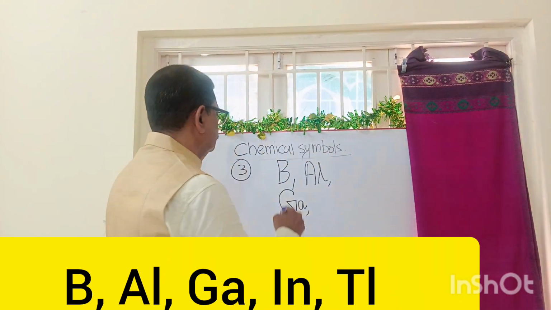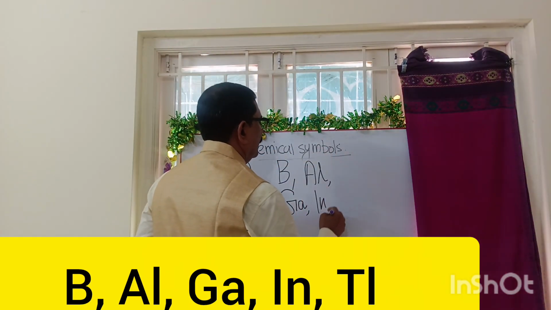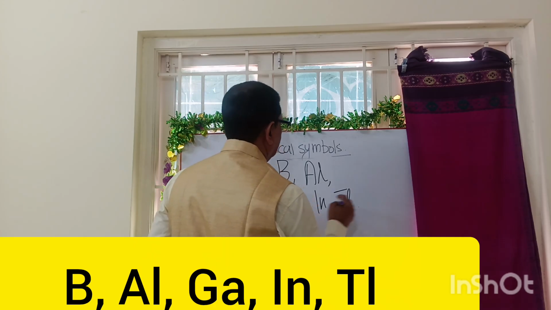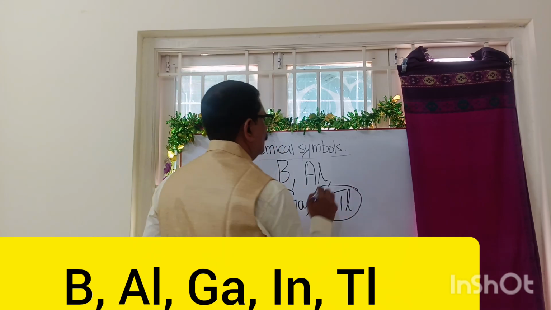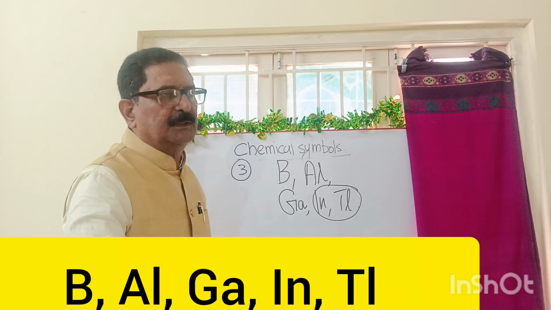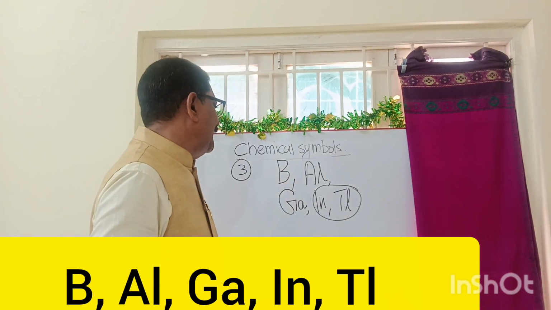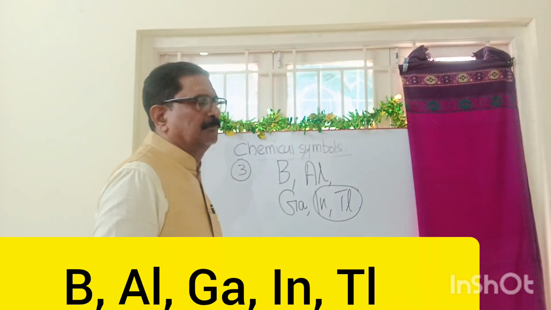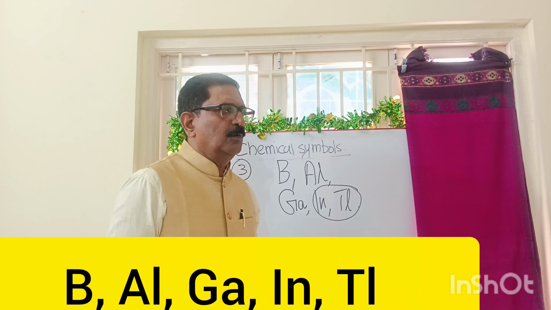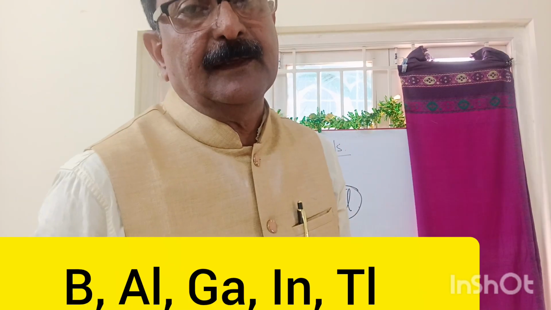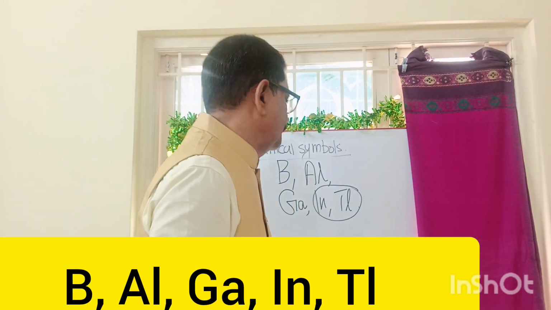Indium and thallium, only the names you should remember. Otherwise, mainly aluminium is the only one which comes frequently for your ninth and tenth learning purposes.